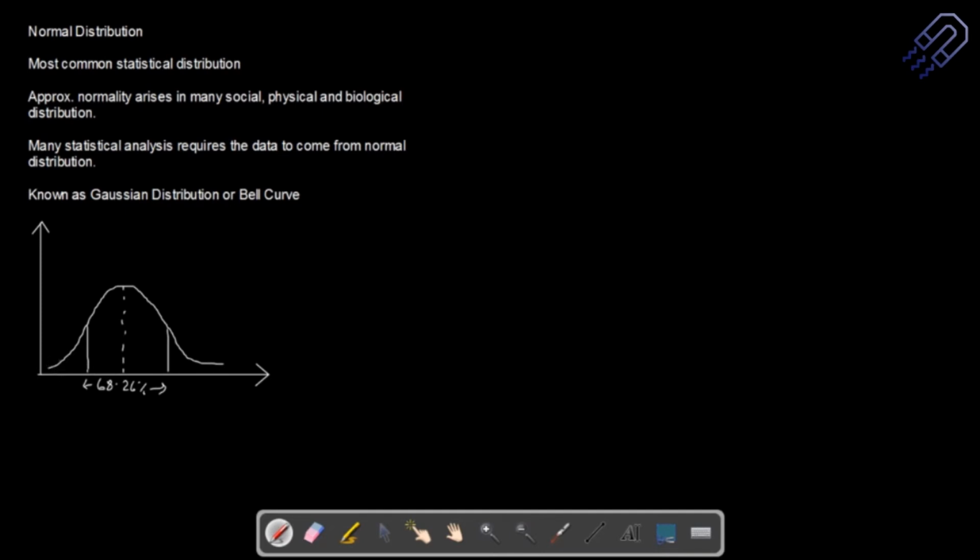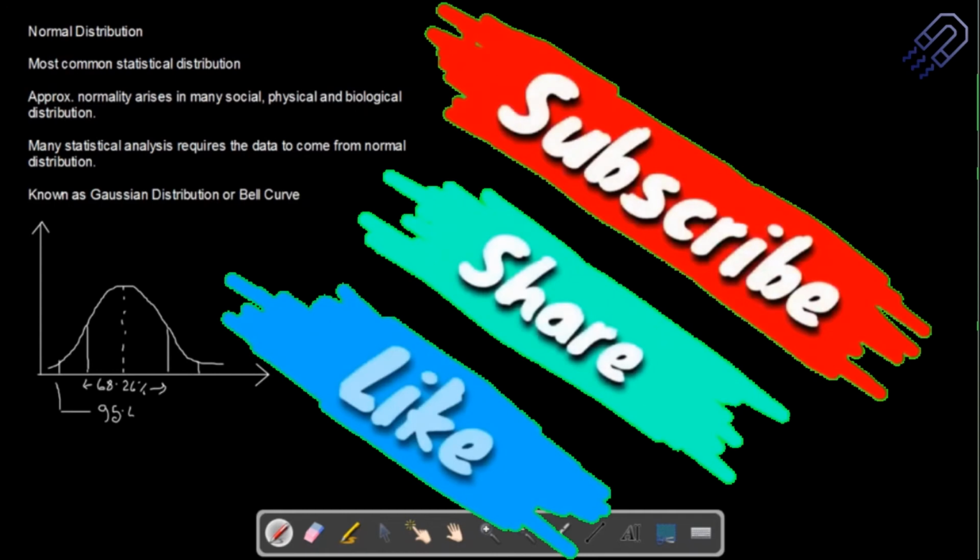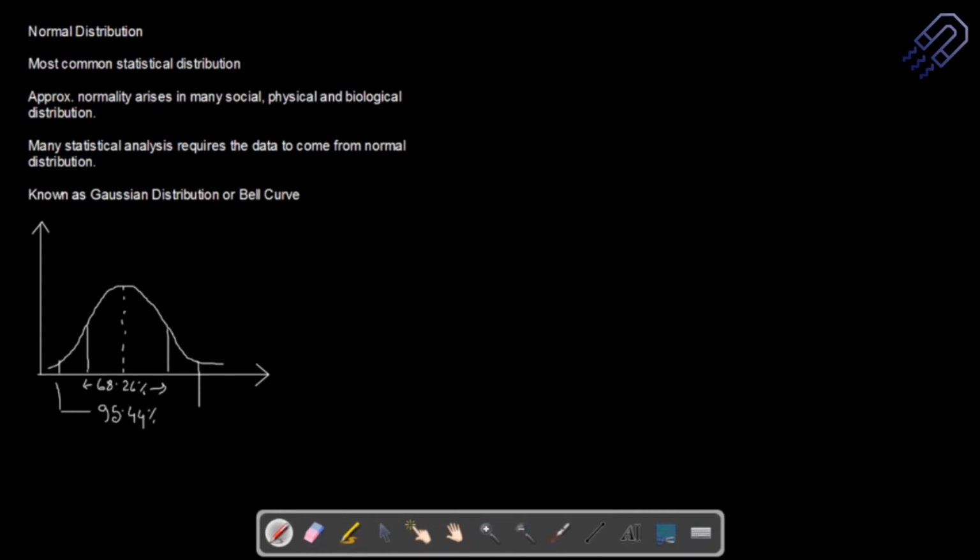Then if you go further, there are a number of points here. If you consider these particular points, you will get 95.44% of the values here. As soon as someone says that it is normally distributed, you have to remember these things. You can easily remember this, it's not very difficult. First 68.26, then 95.44.